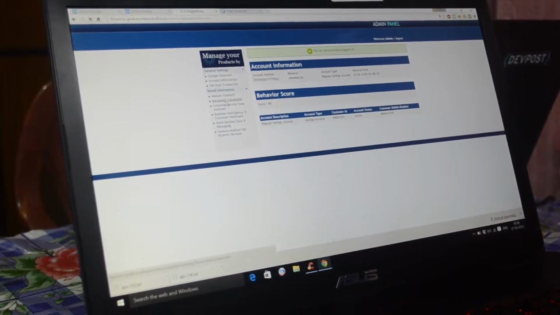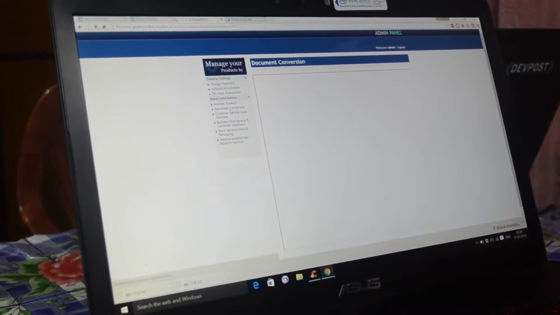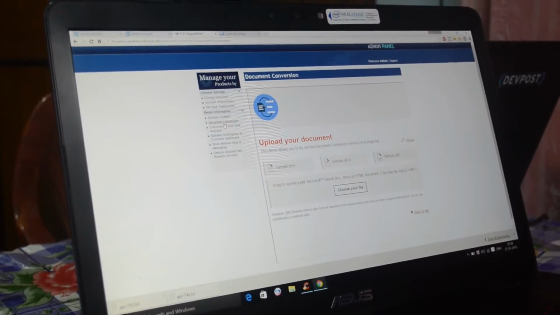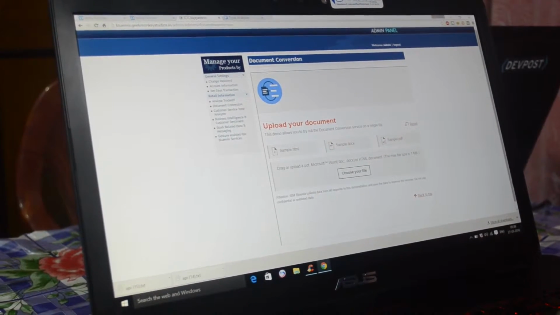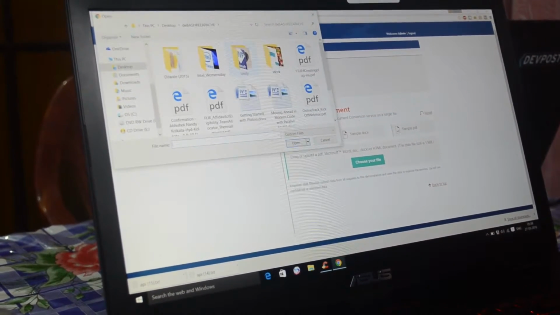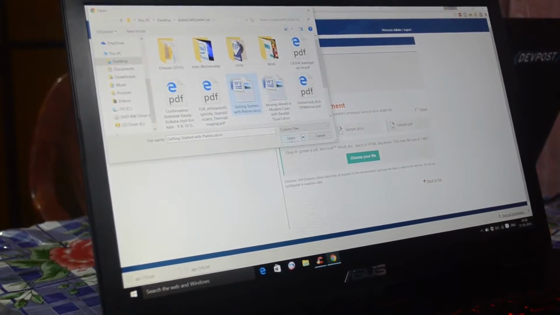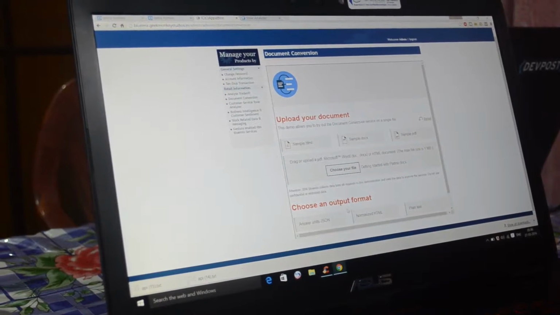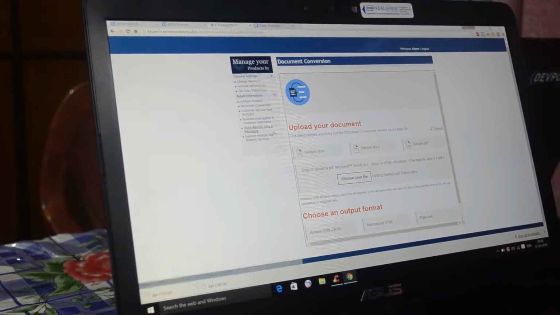We click on document conversion first. What it does is that it allows a particular document to be converted to any form, and we have used Watson services for it. If we just click on choose a file and put it over here and click on open, it gives the output format in 3 formats.